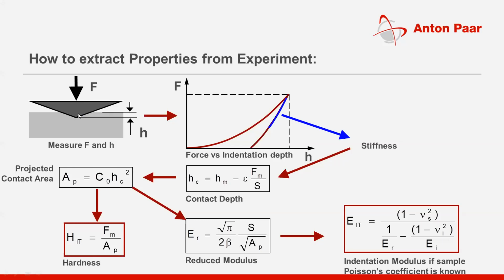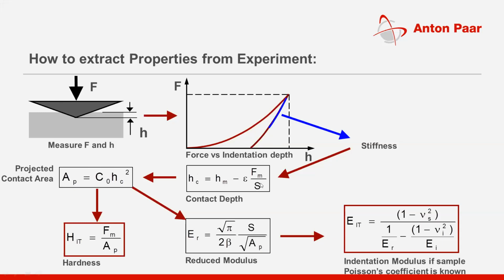In this case I have taken the Berkovich as the indenter. The geometrical constant of the Berkovich indenter is 24.5. So 24.5 times the contact depth, which you got from the load displacement data, squared, will be the contact area for this particular condition.